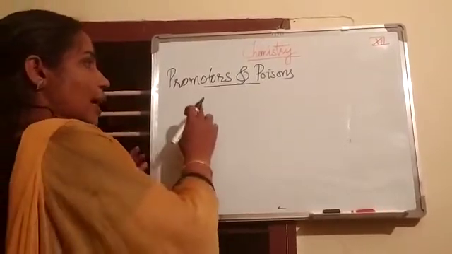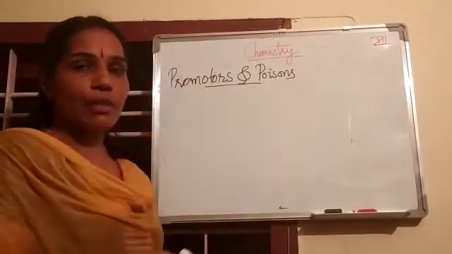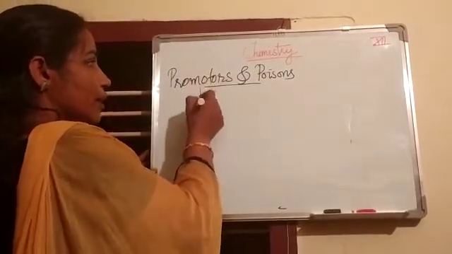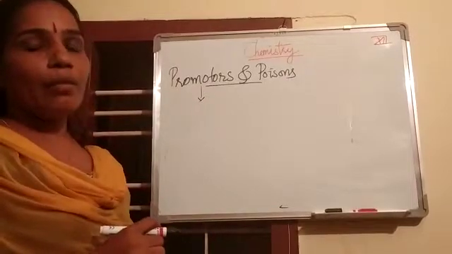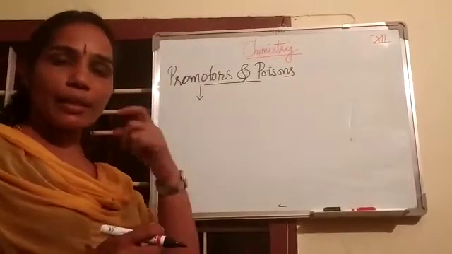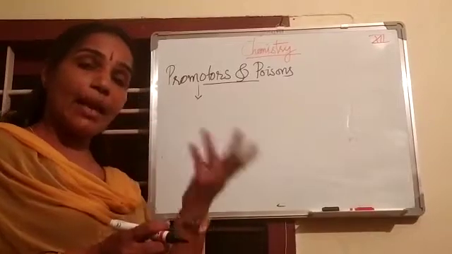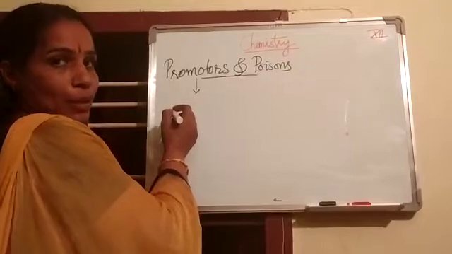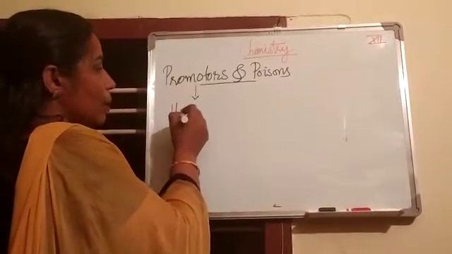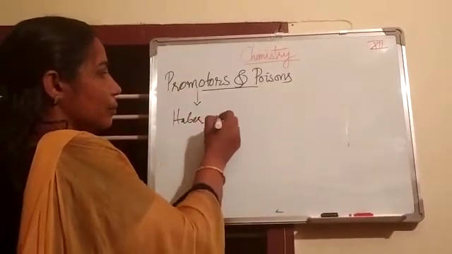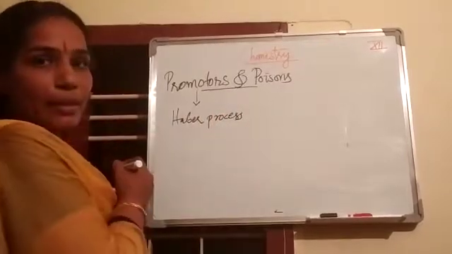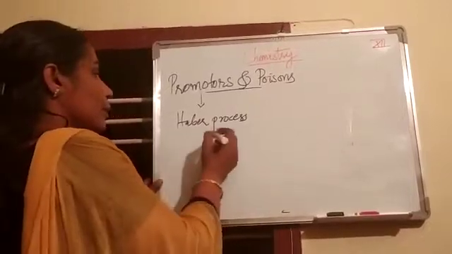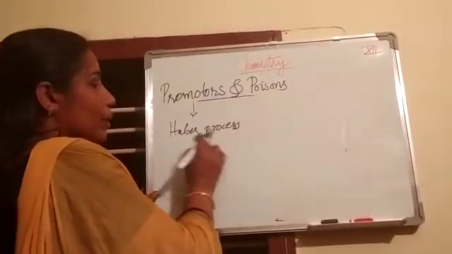Some substances can enhance this activity of a catalyst. Such substances are called promoters. Then what are promoters? Promoters are the substances which can enhance the activity of a catalyst. Example, in the Haber process. The Haber process is the manufacture of ammonia.